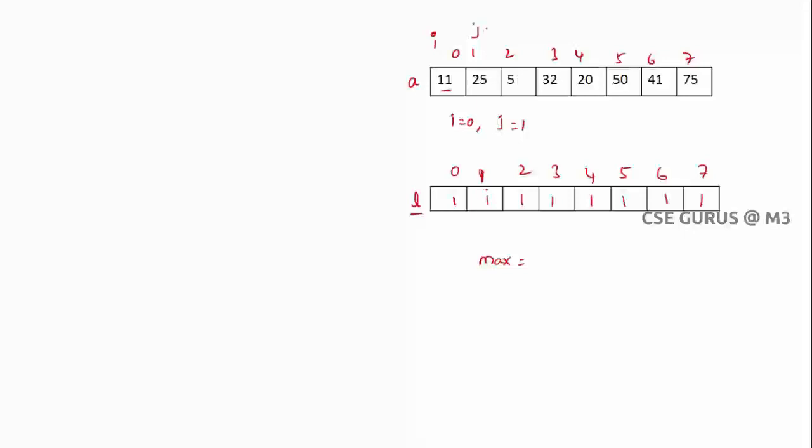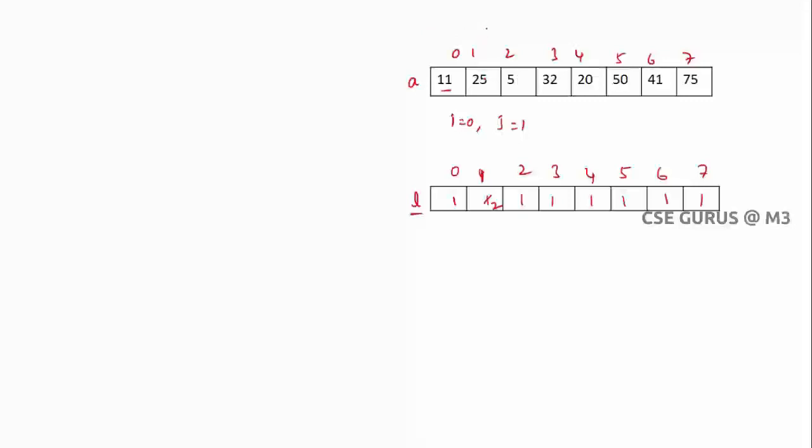Go to that position of j and check what the value is. Previously, what is the value for 11? 1. So 1 plus 1, which is 2. Now 2 comma, what is the value in the L of 1 position? 1. What is the maximum? 2. So you can update it as 2, like this. You will come to know more when I go to the next level also. Now I'll go to the next value of i.